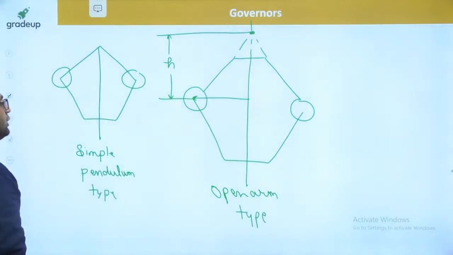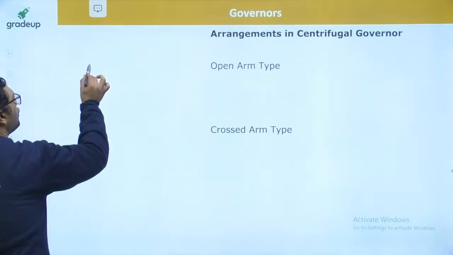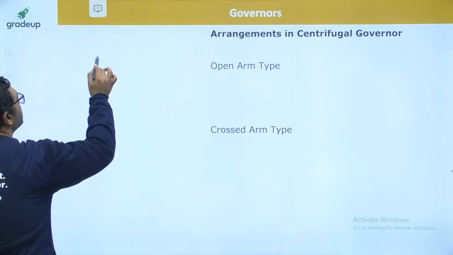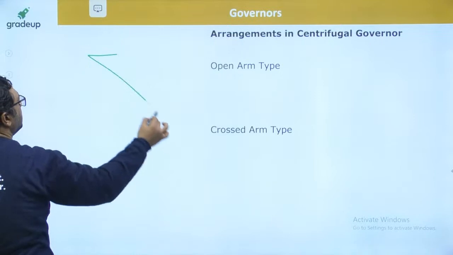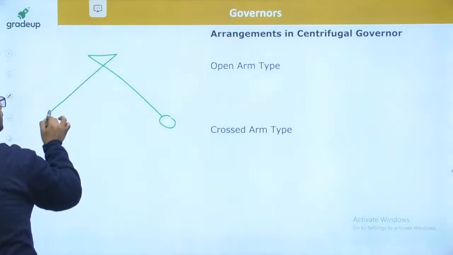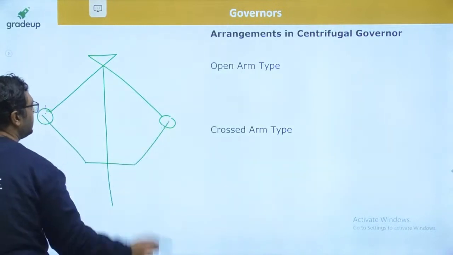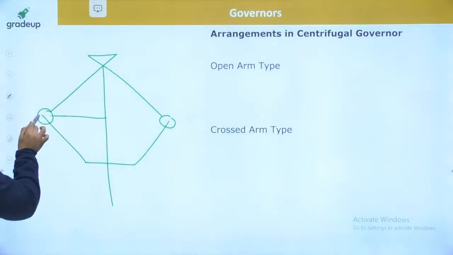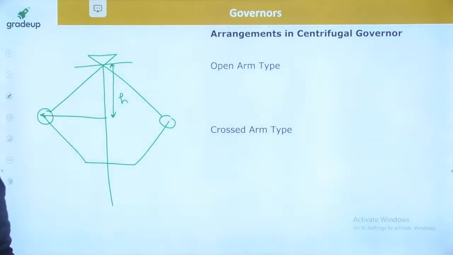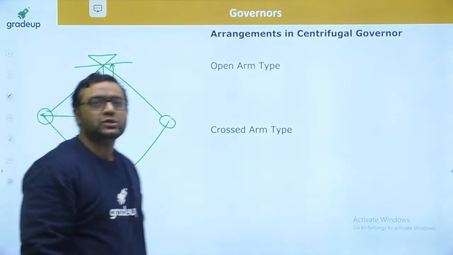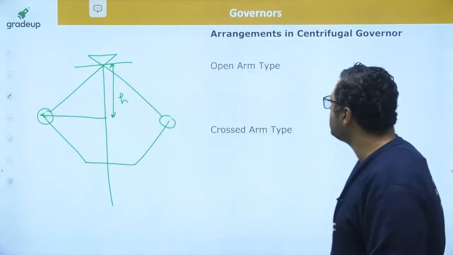And besides the open arm type, there is a crossed arm type also. The crossed arm type is like this. This is the crossed arm type. Okay guys, so this is the radius, this is the height. So these are the open and crossed arm types. Okay guys, let us move further then.